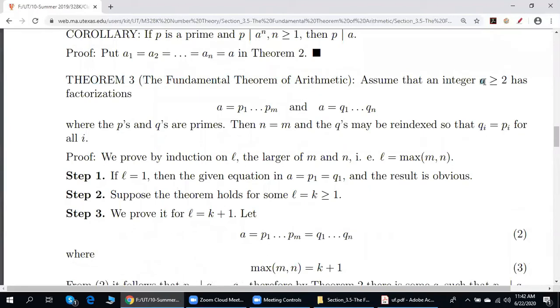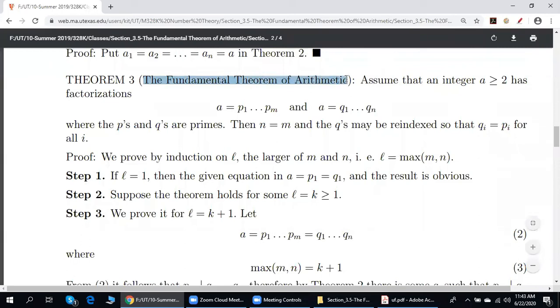Suppose A is an integer greater than or equal to 2. Let us consider factorizations of A: P1 times and so on Pm, and Q1 times and so on Qn, where the P's and Q's are prime numbers.